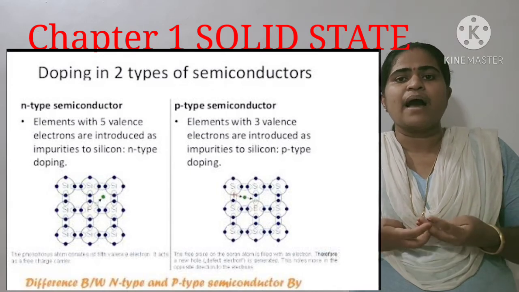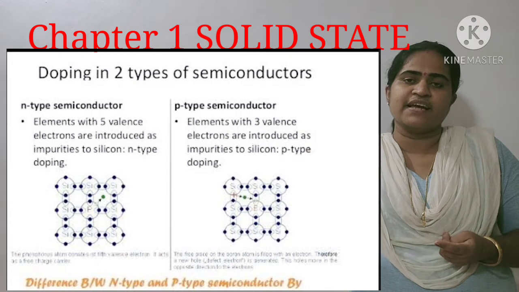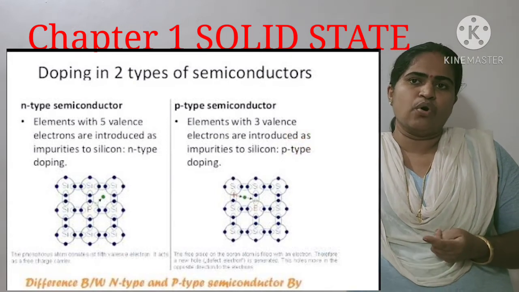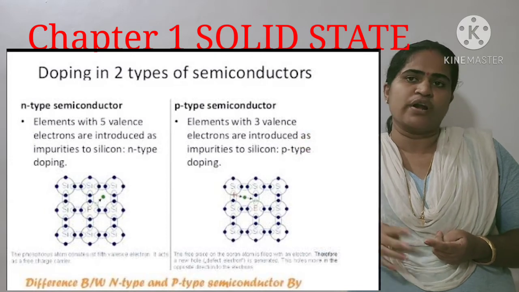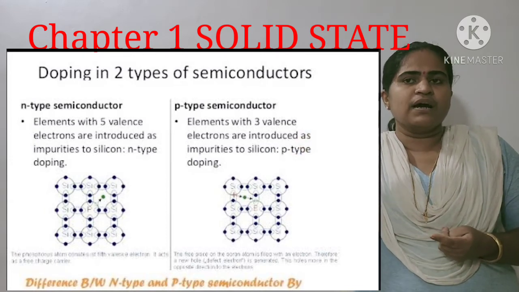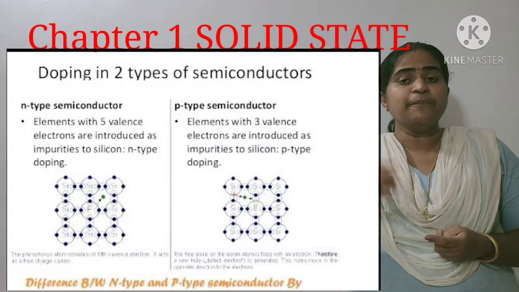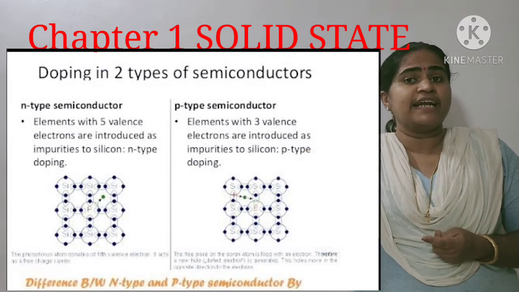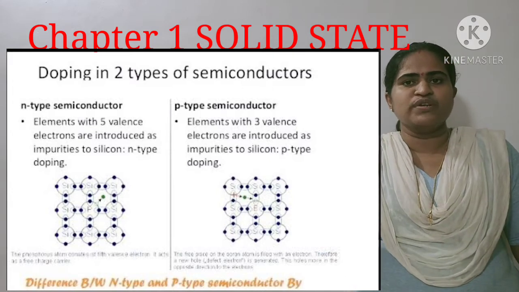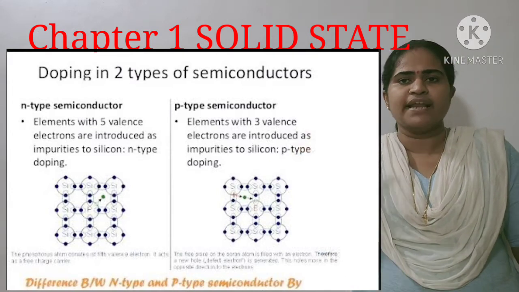So while combining, an excess electron is present, and the excess electrons go moving around the solid. That conductance increases. So the doped semiconductor will be an N-type semiconductor.